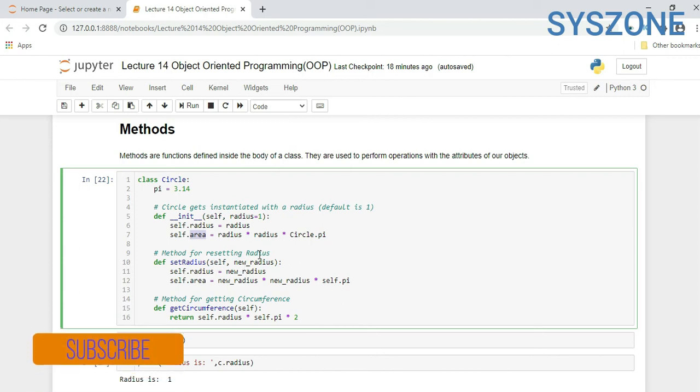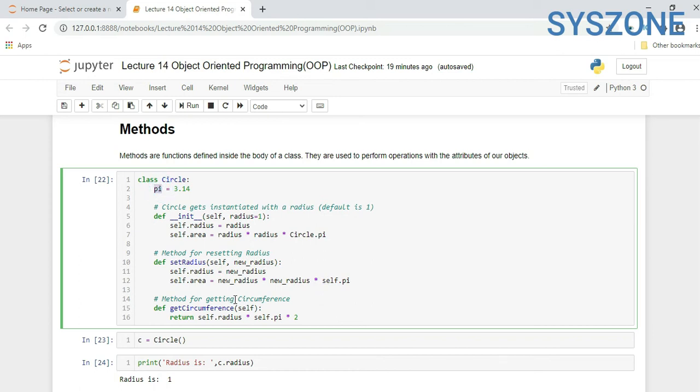Now a method for resetting the value of radius. If you want to reset the value of radius, we are creating another method, def set_radius(self, new_radius), where new_radius is a parameter. Now self.radius equal to new_radius. So when we call this function inside the class and pass a parameter, it will get assigned to this. Here we are calculating the area, so it will take new_radius into new_radius into self.pi, so from this it will call the pi value.